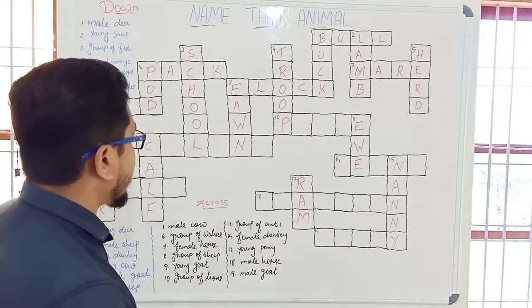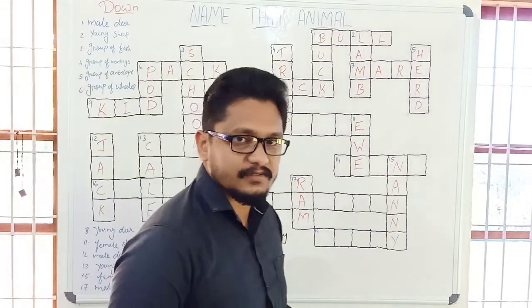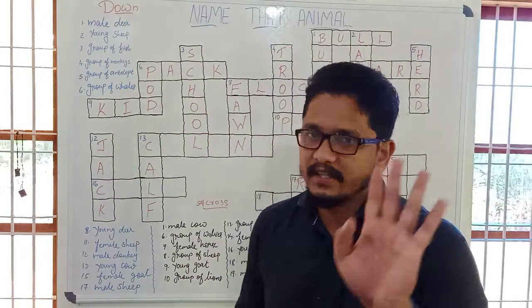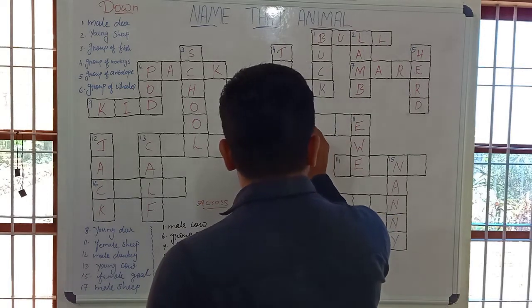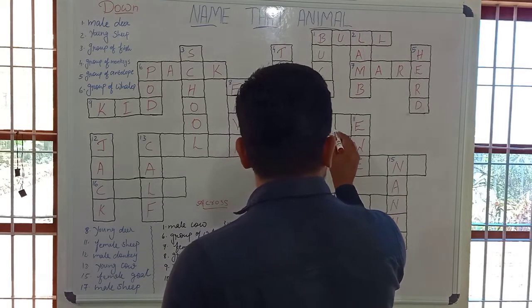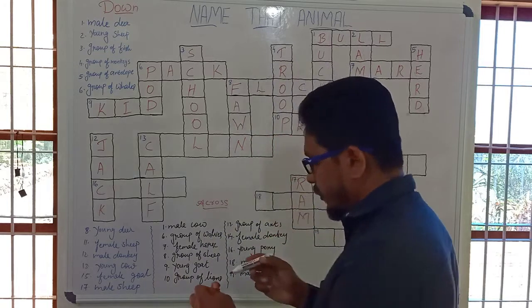Tenth one, group of lions. Tenth one, group of lions, which is very familiar to you. Yeah, it's already told here. It's pride. P-R-I-D-E. E is already given there.